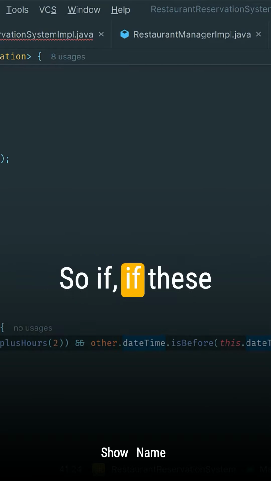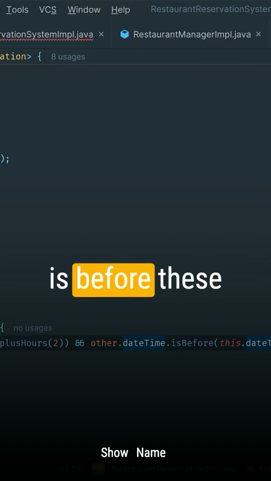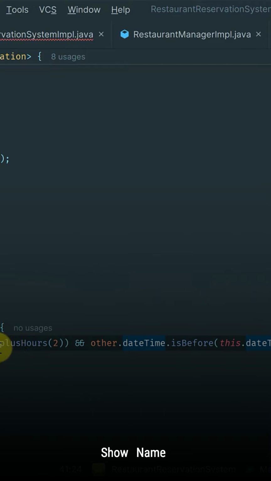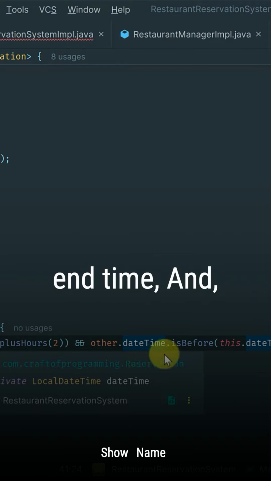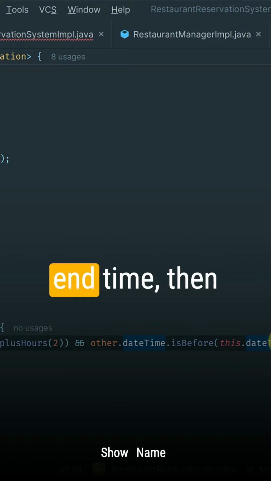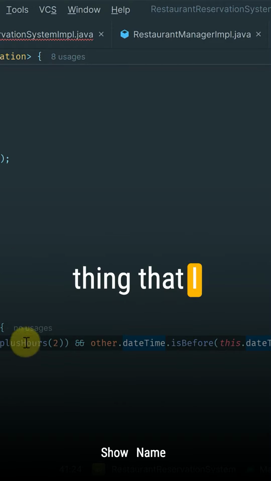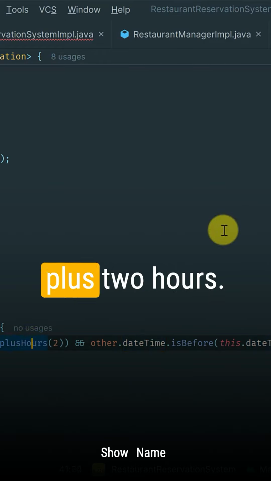So if this reservation's start time is before the other reservation's end time, and the other's start time is before this end time, then they overlap. This is correct. So there is one thing that I don't like, which is this +2 hours.